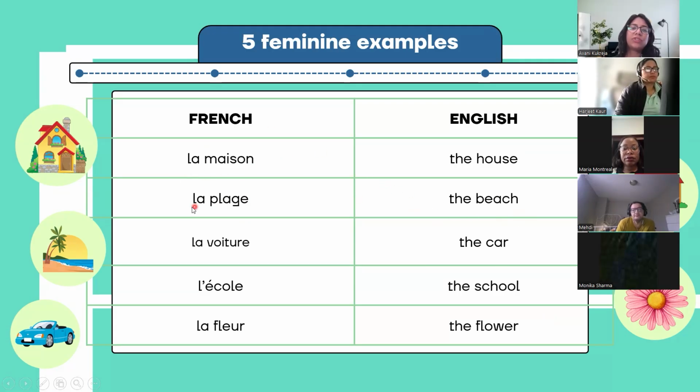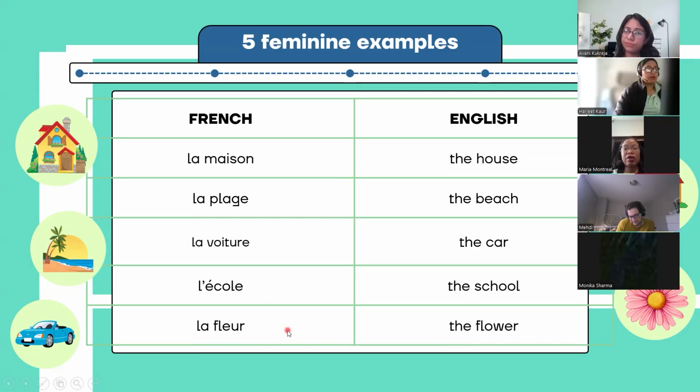The beach in French is la plage. La plage. The car in French is la voiture. La voiture. The school in French is l'école. L'école. The flower in French is la fleur.